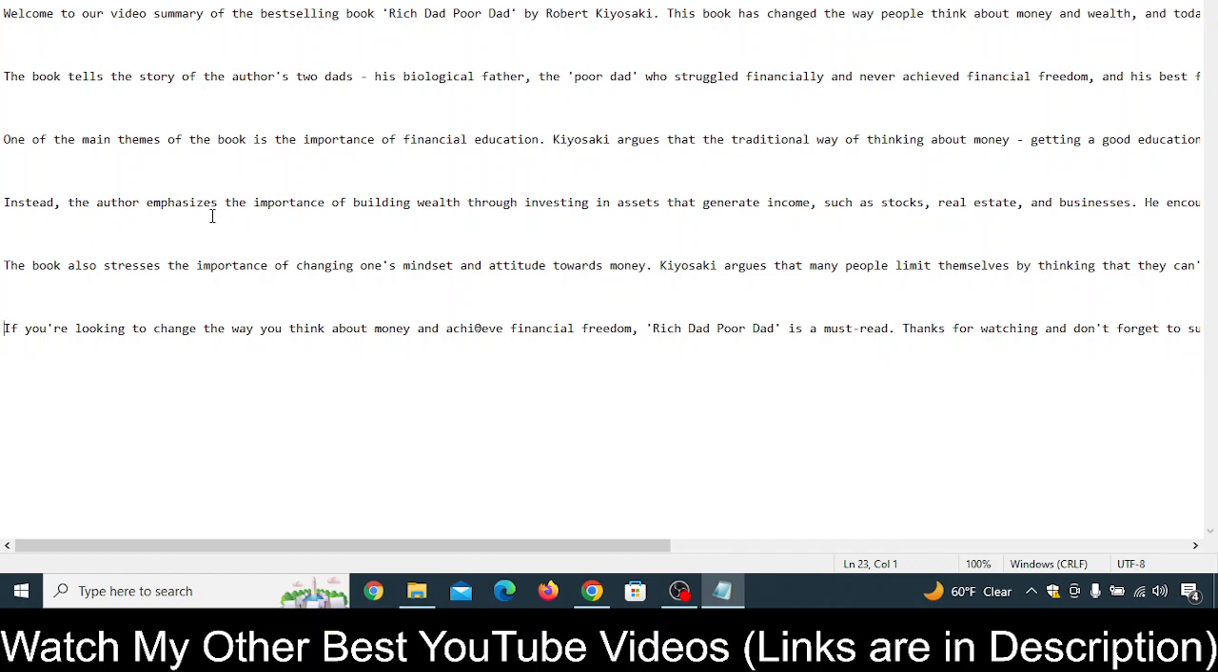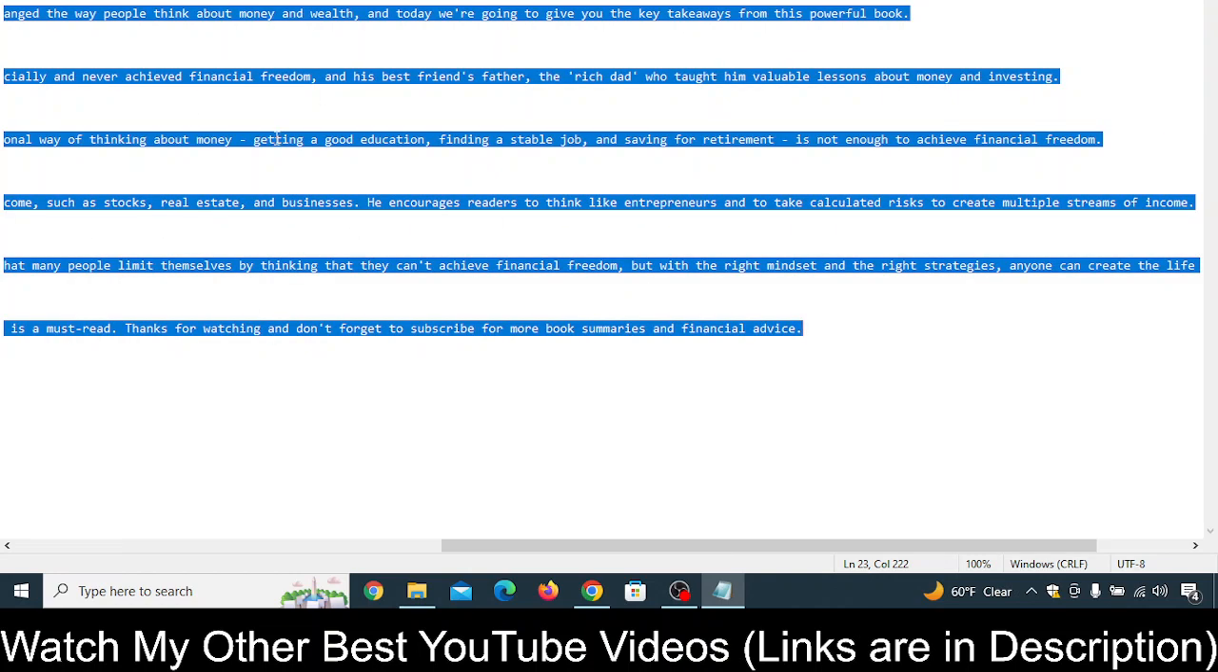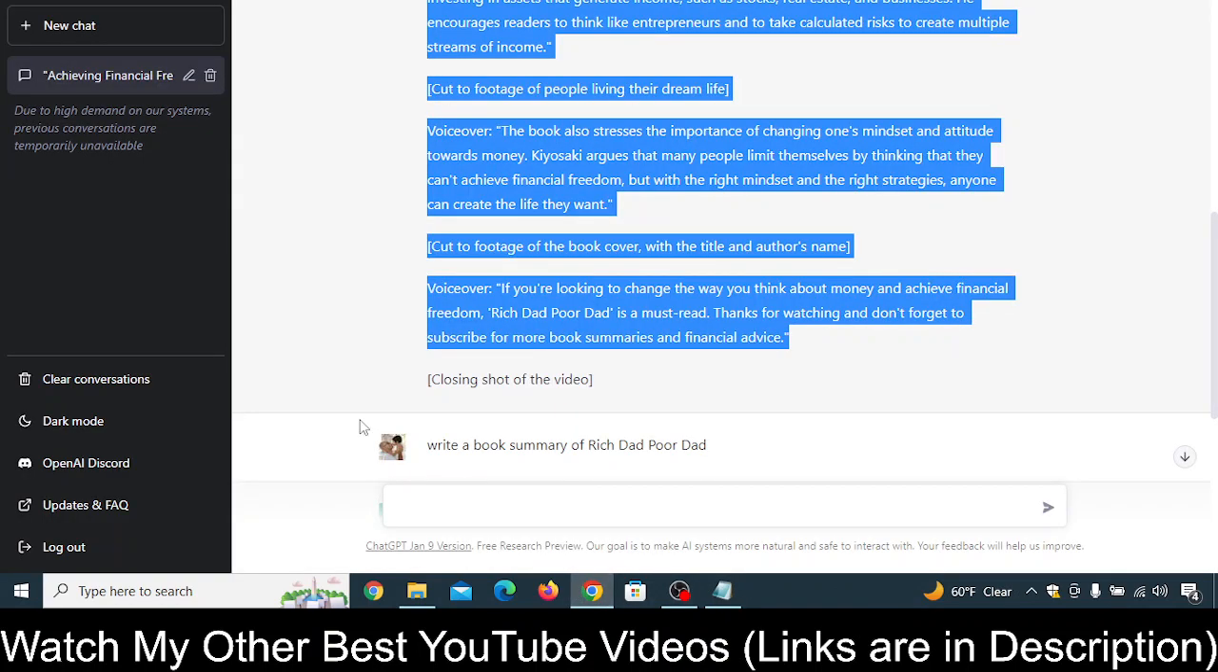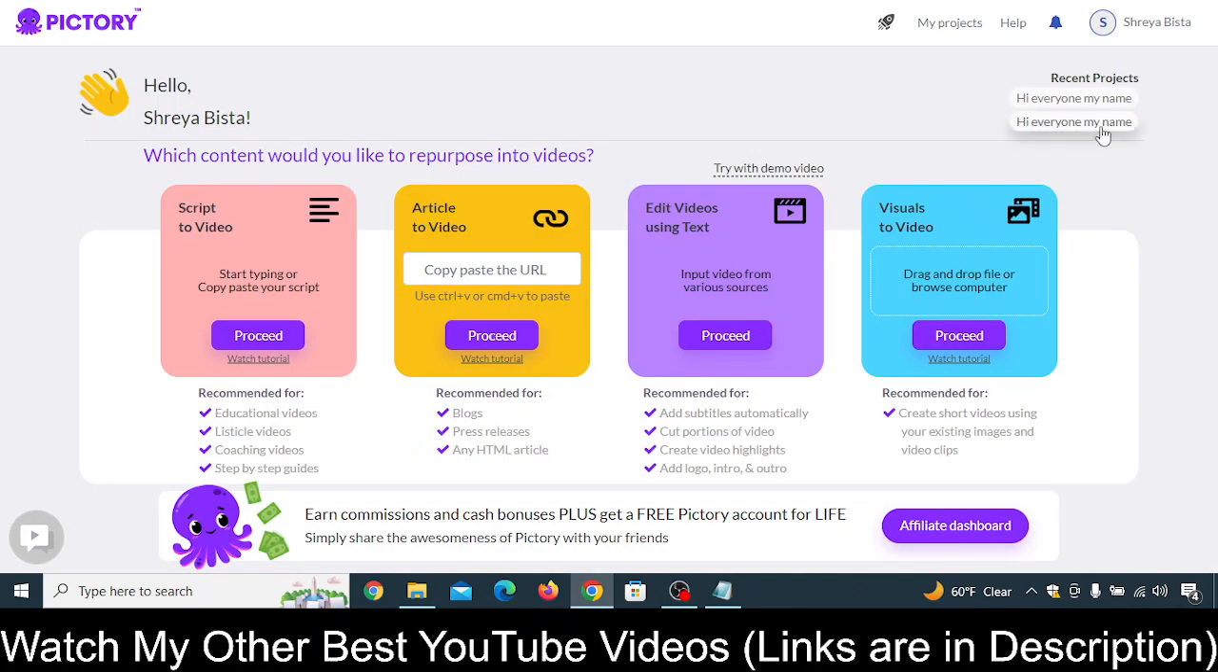So now you can simply copy this full script, and then let's go back to the browser, and then you need an account. You can basically get a free account of Pictory also, but it has some limitations. But you can of course sign up to Pictory's paid plan if you want. And I have also given a link for this Pictory in the description of the YouTube video.